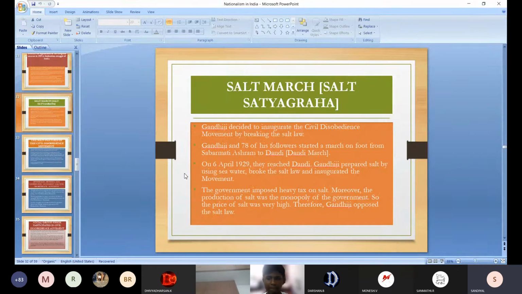Civil means which is inside the place, that is a district or a particular locality, that we call civil. So civil disobedience: once the non-cooperation had been called off, Gandhiji wanted to start the civil disobedience movement. How did the civil disobedience movement come? The Irwin Pact. Irwin was a viceroy.